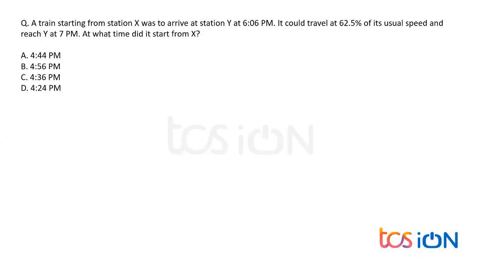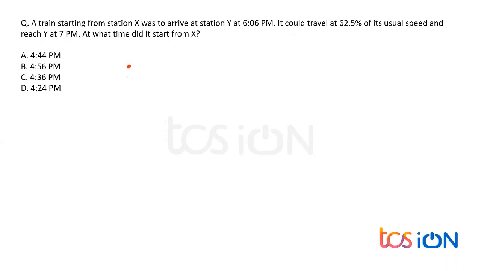A train starting from station X was to arrive at station Y at 6 p.m. It could travel at 62.5% of its usual speed and reach Y at 7 p.m. At what time did it start from X?